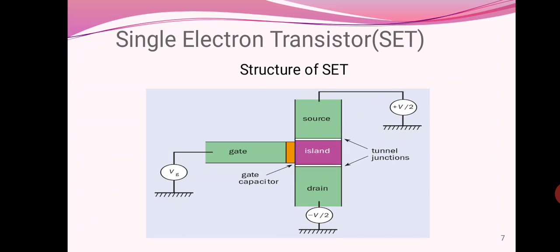Next one is the single electron transistor. A single electron transistor is a 3-terminal switching device in which the effect of Coulomb blockade can be observed. The operation of SET is based on an intrinsic quantum phenomenon known as the tunnel effect.